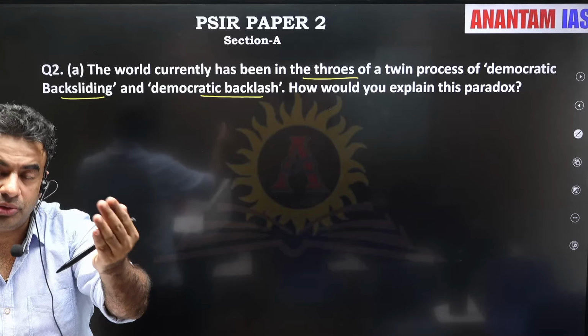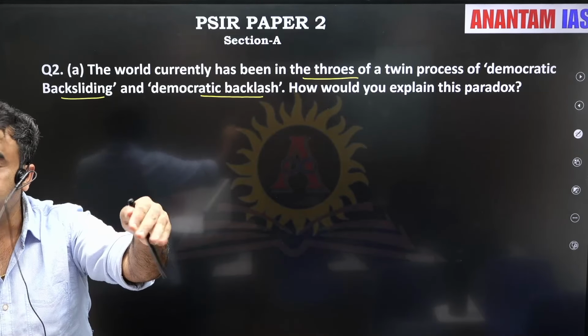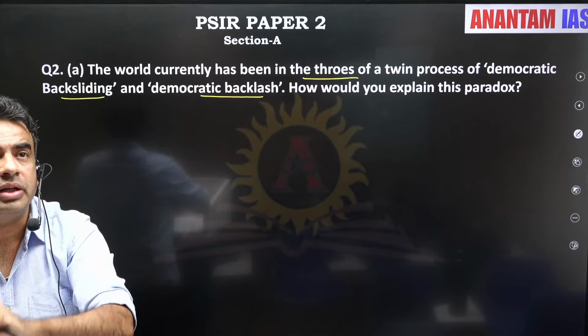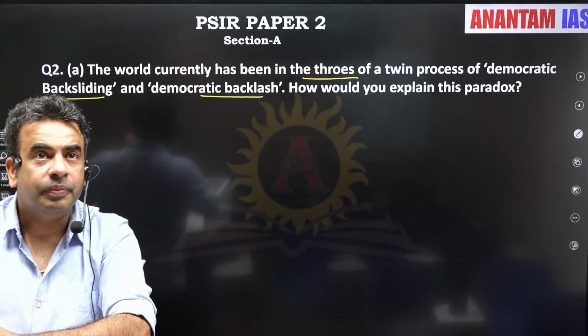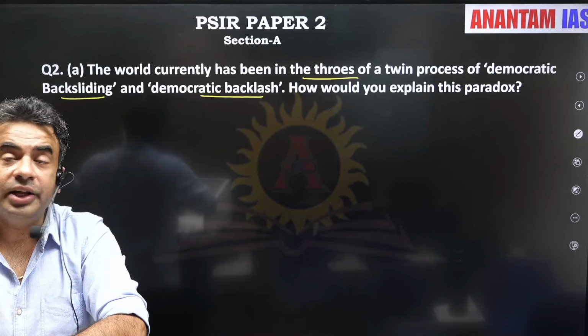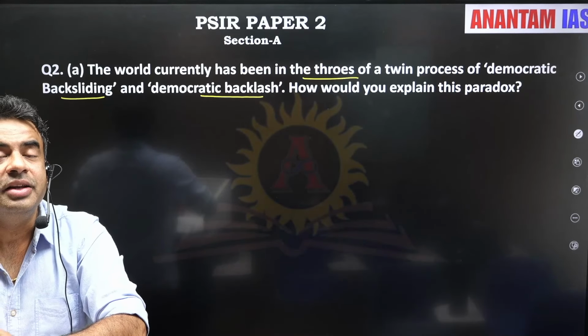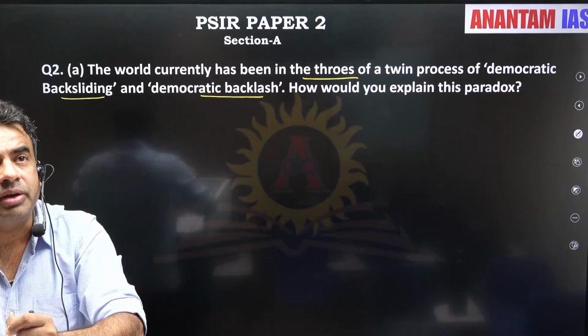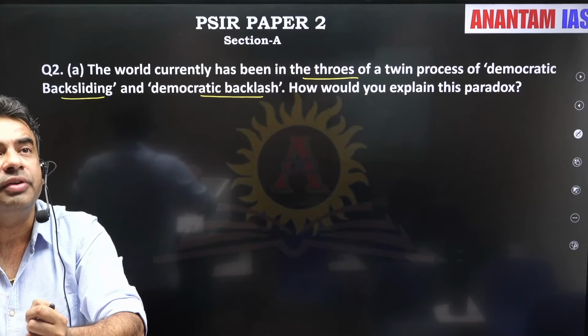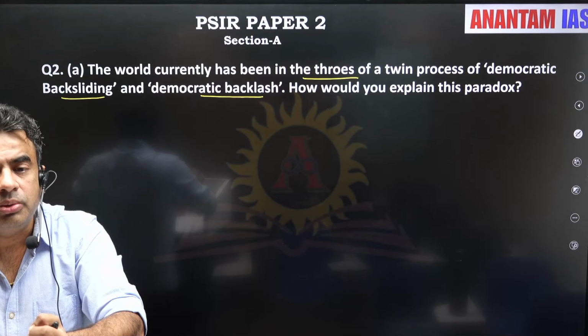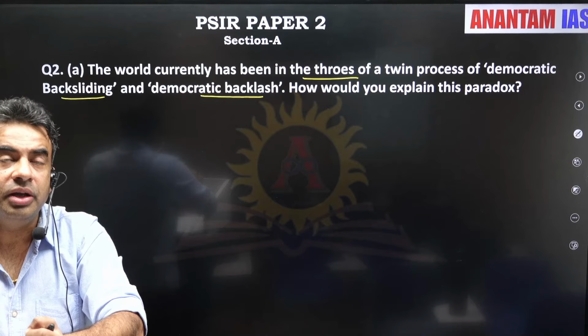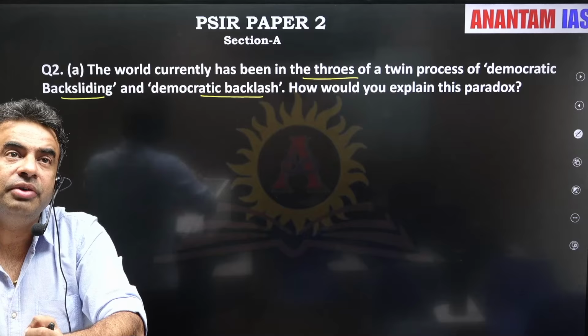And today, this event has happened after the mains exam, but we have seen what has happened in Nepal. Now you can ask whether this is democratic backsliding. No, it is not. Despite democracy being established, despite Nepal declaring itself a republic, the leaders were not able to protect the essence of democracy, and they themselves started behaving like a monarchy.